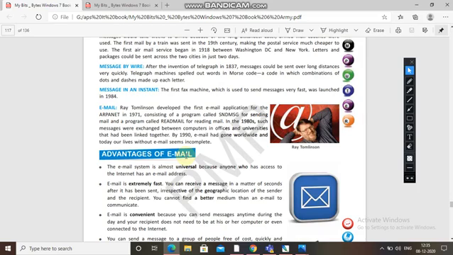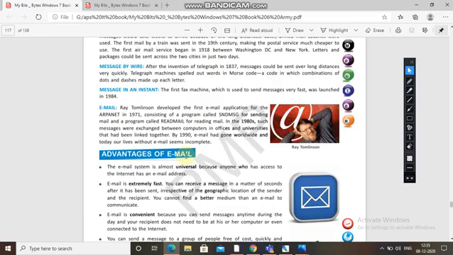Then email was introduced. Ray Tomlinson developed the first email application for the ARPANET in 1971, consisting of a program called SND, for sending mail, and a program called READMAIL for reading mails. In the 1980s, such messages were exchanged between computer offices and universities that had been linked together. So these are all the methods which people used in older times.